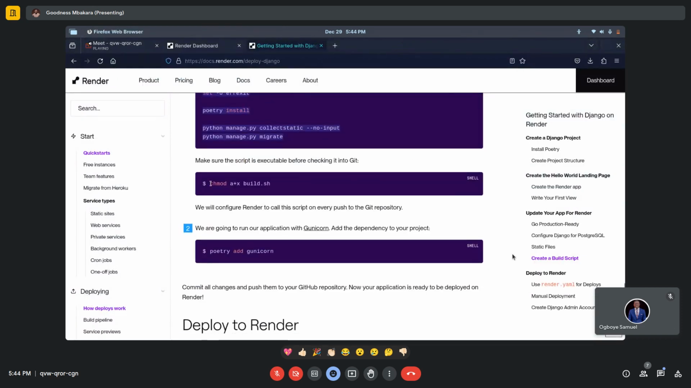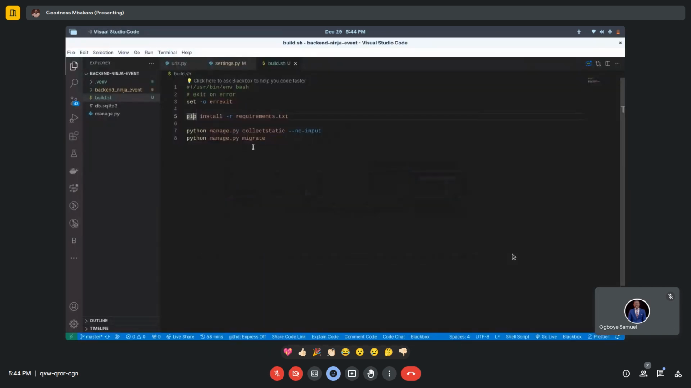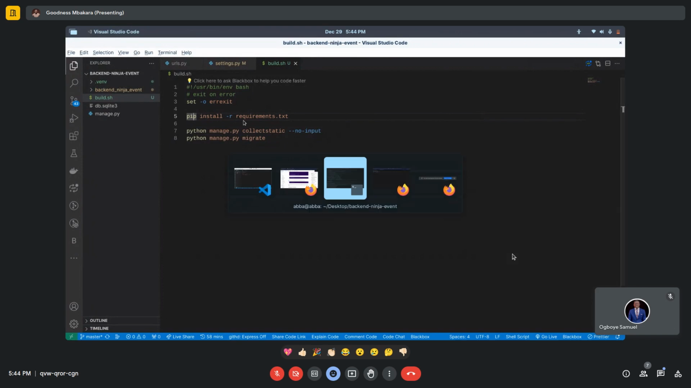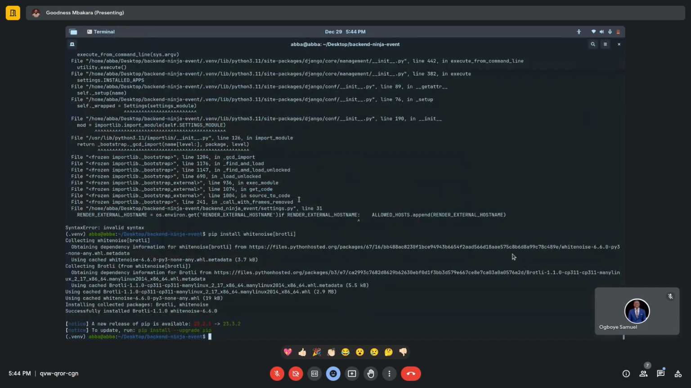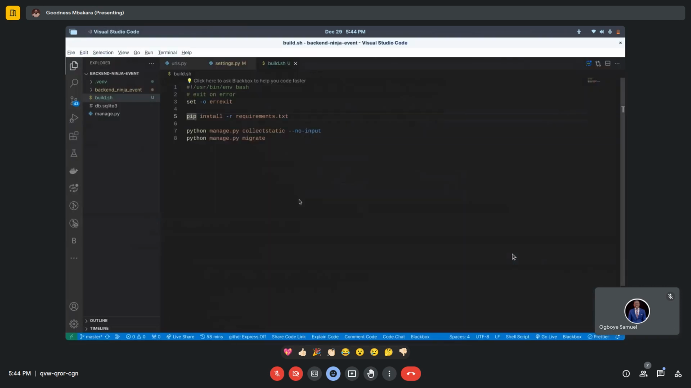So now we want to make this file executable because this is our build script. This is the entry to our program. We'll just come here and we make it executable.